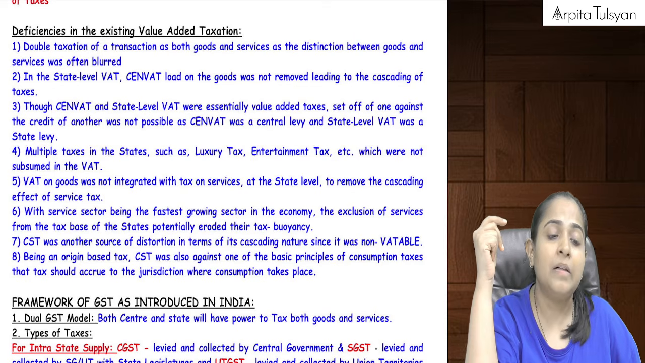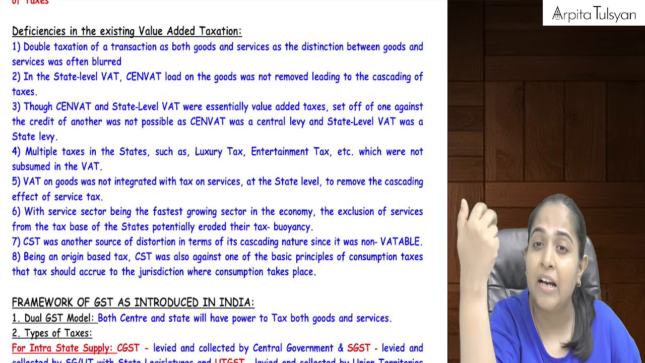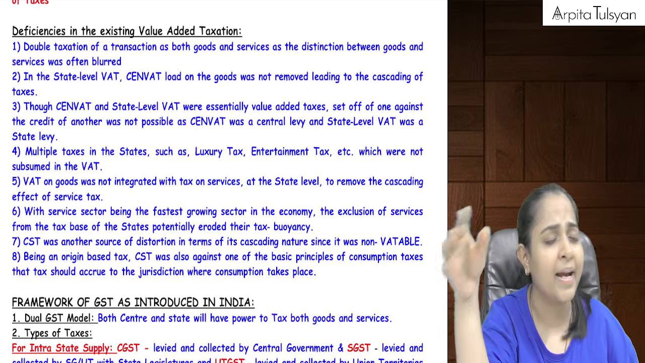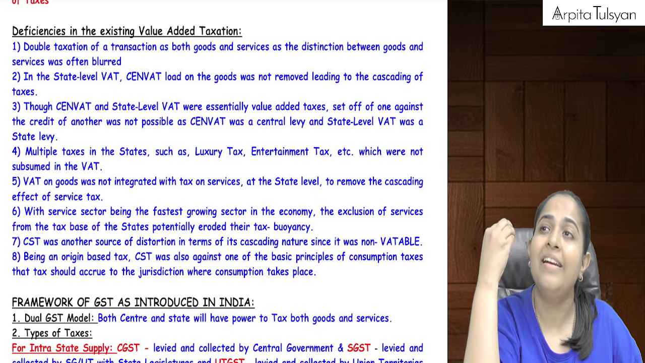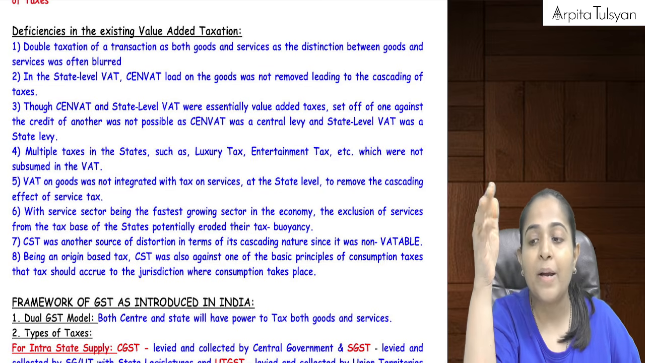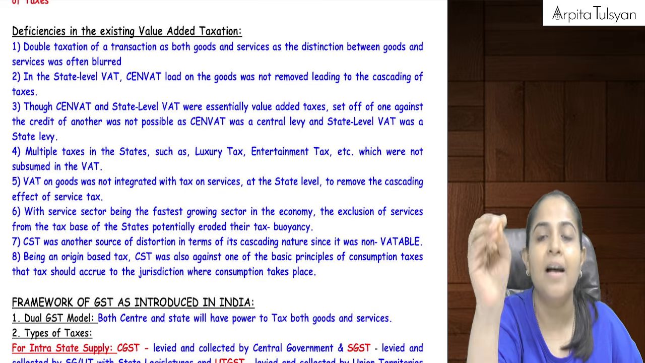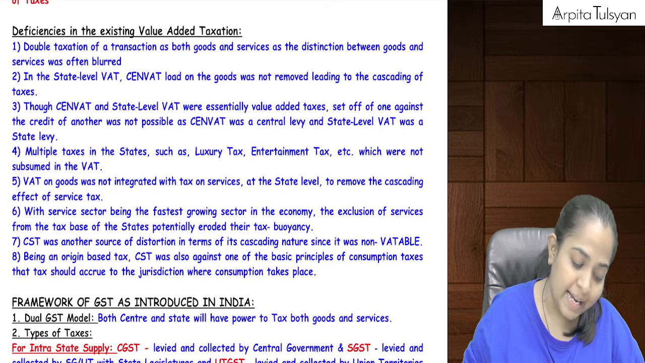Okay, this is how multiple taxes existed. Apart from that, there was also something called luxury tax, purchase tax, advertisement tax, entertainment tax. Multiple types of taxes were there, because of which people were literally fed up. People said, bring one single tax now, and that is the reason the government came with this single tax called GST.